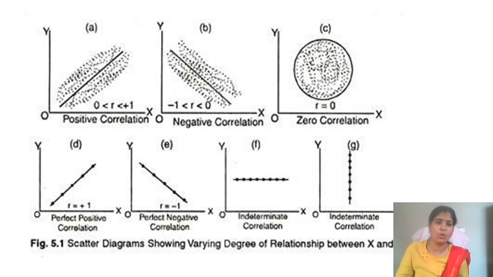No connectivity at all. But when it is perfect positive correlation, they are moving in the right direction. In perfect negative correlation, they are moving downward, that is minus. R is equal to -1.